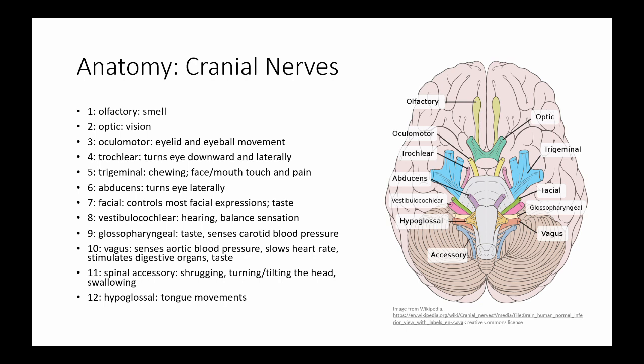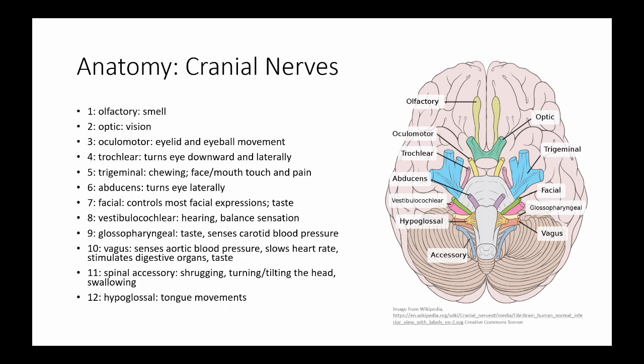3. The oculomotor nerve, important for eyelid and eyeball movement; 4. The trochlear nerve, which turns the eye downward and laterally; 5. The trigeminal nerve, important for chewing and touch and pain sensation from the face and mouth; 6. The abducens nerve, which turns the eye laterally; 7. The facial nerve, which controls most facial expressions and is involved in taste;